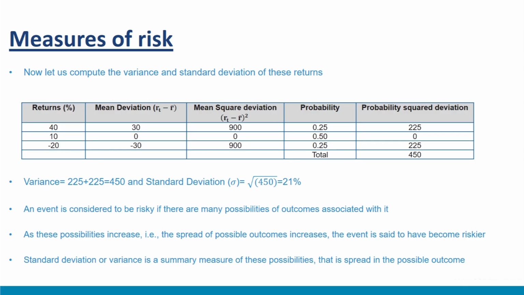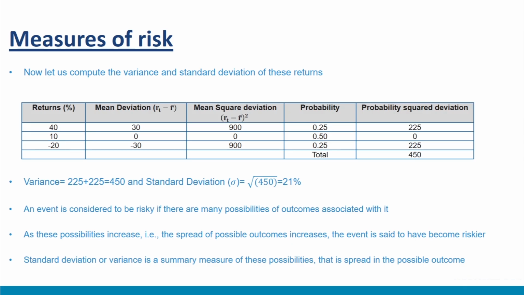Now let us compute the variance and standard deviation of these returns as shown in the table here. Variance equals 225 plus 225 equals 450, and standard deviation, that is sigma, equals square root of 450, equal to 21%. Please note that standard deviation can be expressed in percentages. Thus we have now computed the standard deviation of this game as 21%.